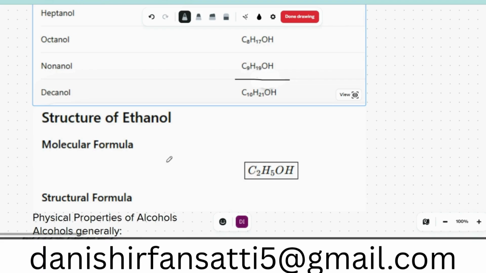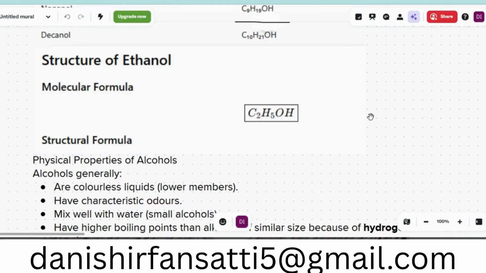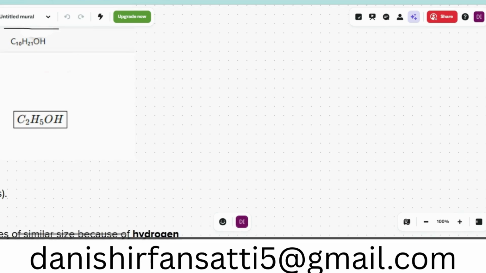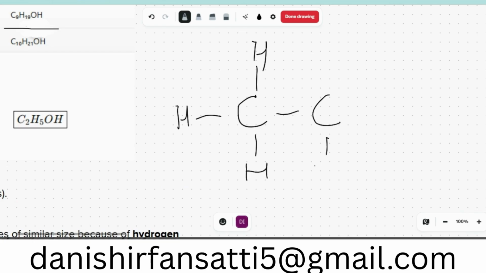The structure of ethanol is quite simple. The molecular formula is C2H5OH, and the structural formula I will show here. So, one second. There are two carbons, five hydrogens, and one OH group. So that's a simple formula for ethanol.